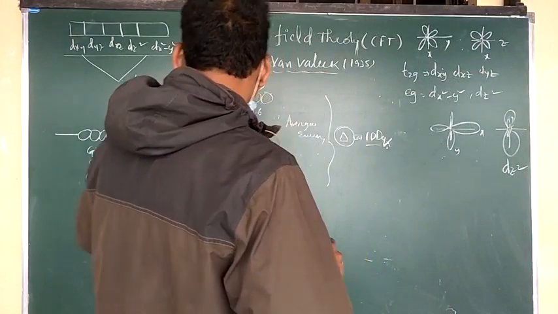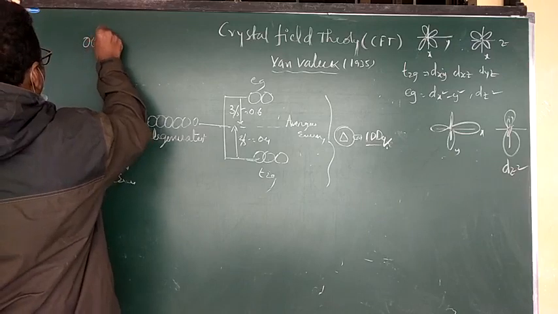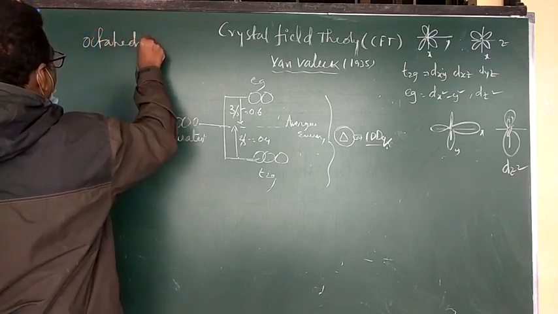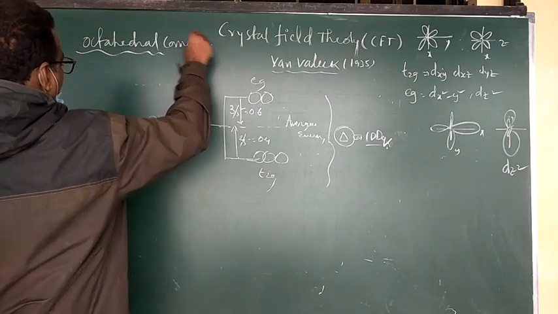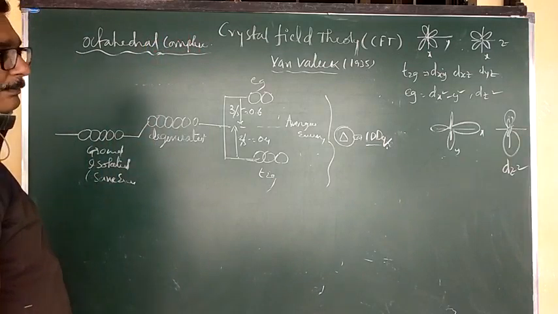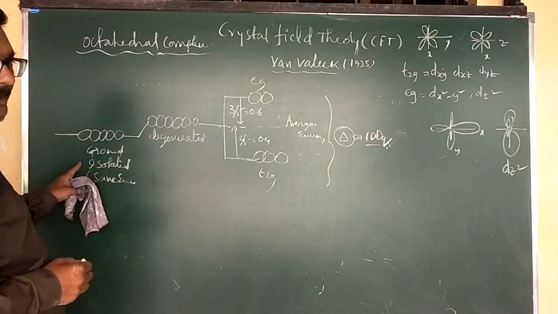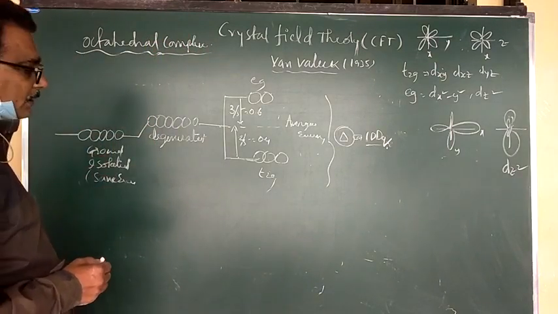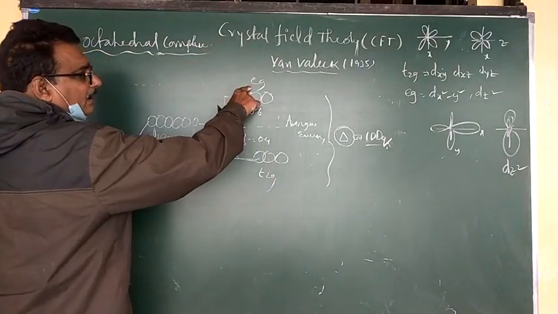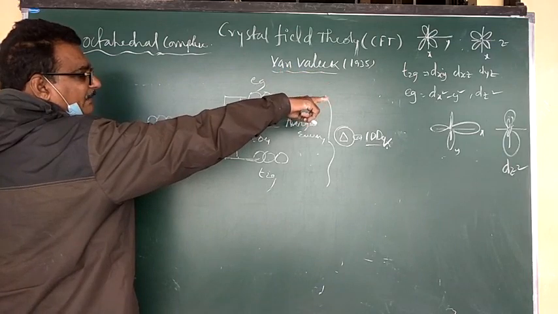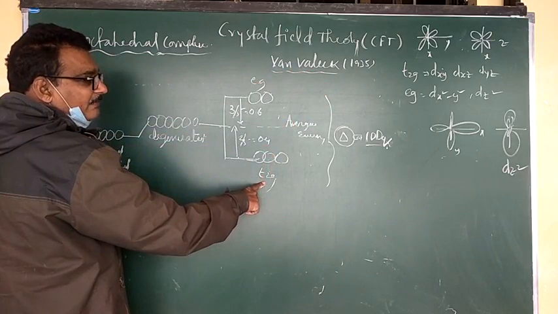There are two types. One is called octahedral complexes. Now listen carefully. First is the octahedral complexes. How to calculate the delta value for octahedral complexes? Delta means crystal field splitting energy. Now this diagram indicates the octahedral complexes. Generally T2G is there, EG is there. EG means on the axis, T2G means between the axes.